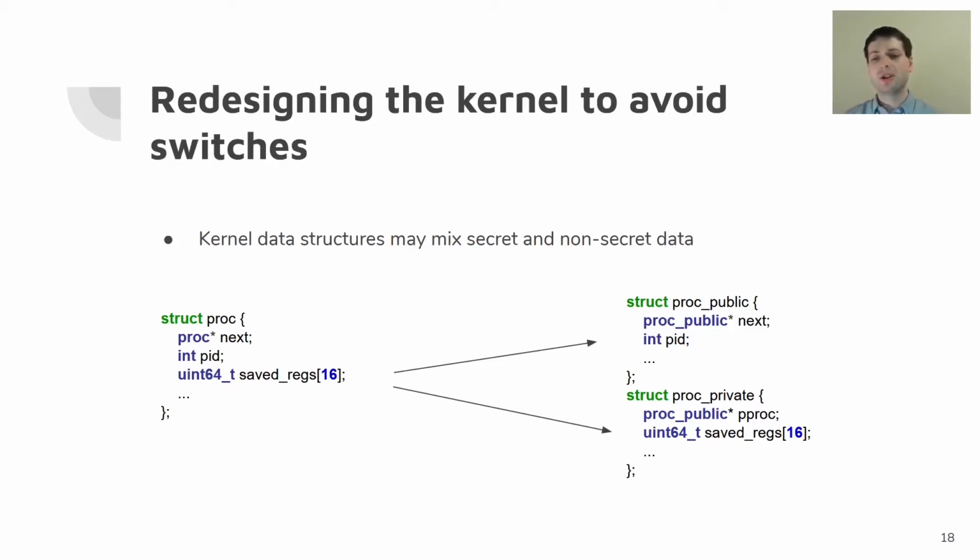Whereas the saved registers, which in the original design were packed right next to those two items, are moved to a separate structure. And what this enables is that the separate structure can be placed in a different part of memory away from the public. These sensitive registers can contain anything from the user process, including saved encryption keys or other sensitive data that's being computed on. So we have to keep those private to the specific process. So those are in a separate structure.